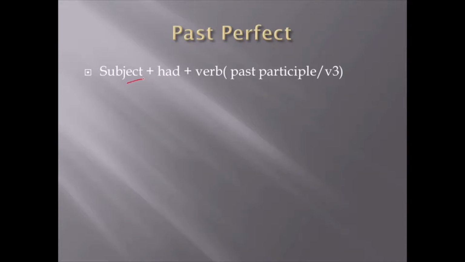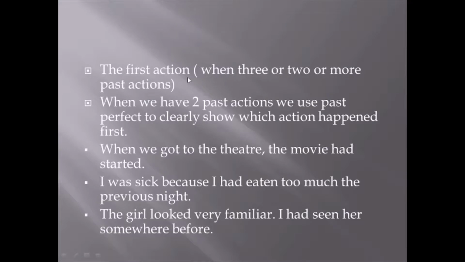So here we will use the subject with had and verb. When we use that, it is for when there are two or more past actions. We are going to mention this with an example, and it will be more clearer. So when we have two past actions, we use past perfect to clearly show which action happened first. Both are actions of the past, but when we want to tell the sequence, which was the first action, we use this. How do we use this? Like, when we got to the theater, the movie had started.